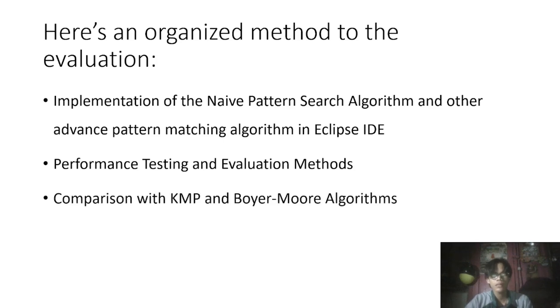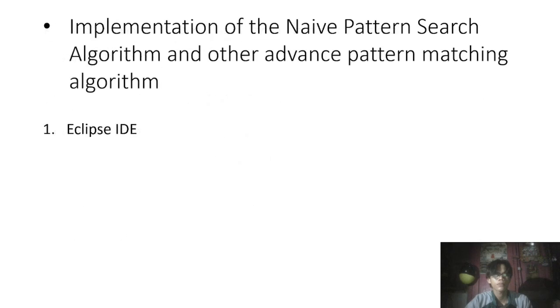The third is the comparison with the KMP and Boyer-Moore algorithms. And the fourth is the result. So first, we are going to implement the naive pattern search algorithm and the other advanced pattern matching algorithms in our Eclipse IDE.